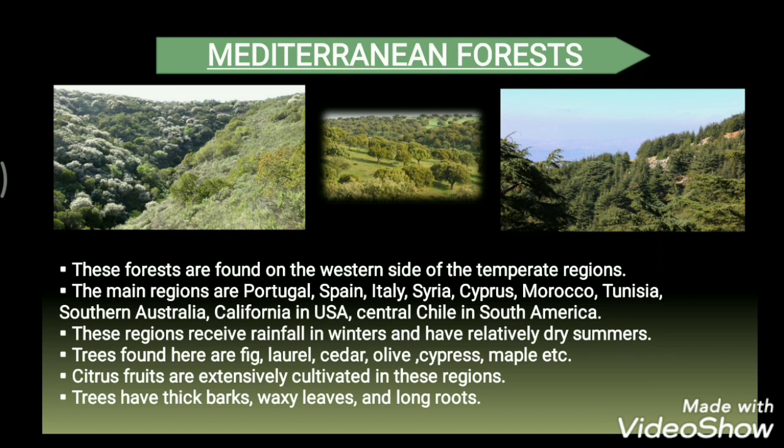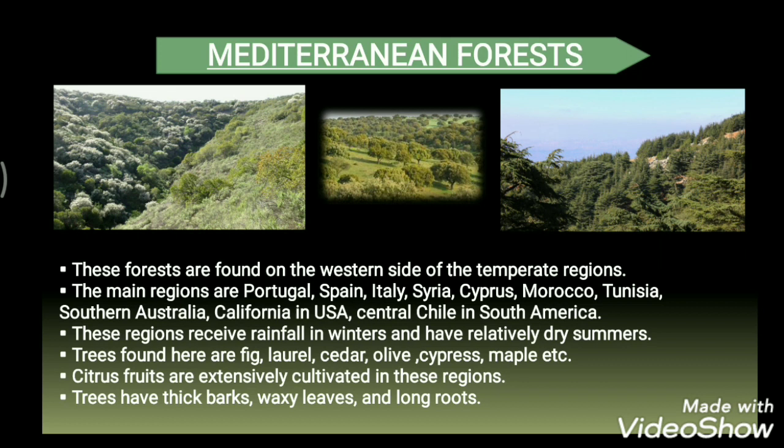The important trees are fig, laurel, cedar, olive, cypress, maple and many more. Now along with all these trees we get citrus fruits also. So citrus fruits are extensively cultivated in these regions. Now what are some features of these trees?